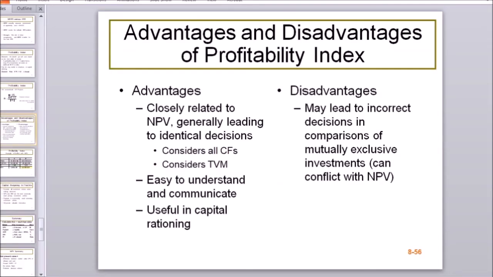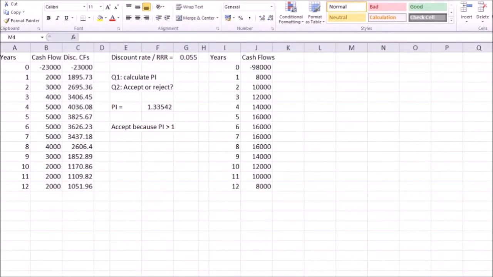So generally, as you see, the profitability index is a relatively good investment criterion. Unlike the payback period and the average accounting return, it does take into account the level of risk, it does take into account the time value of money and so on, but it can still conflict with NPV sometimes. Let's have a look at another example. Let's have a look at this example of two projects.